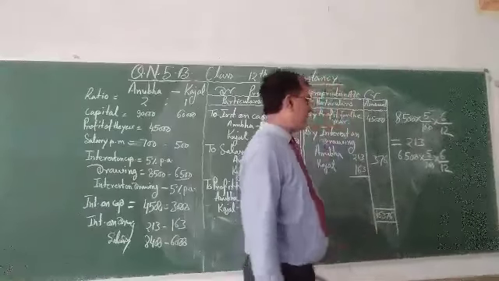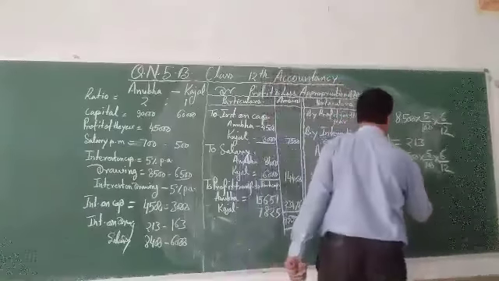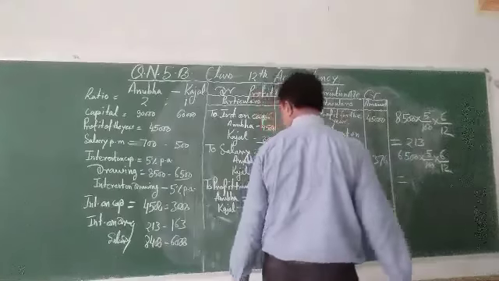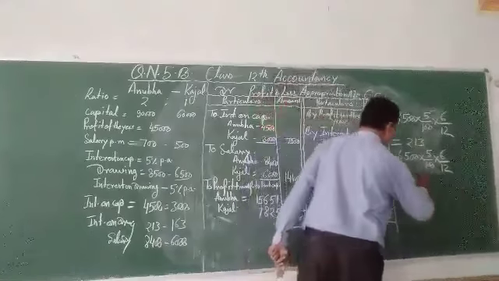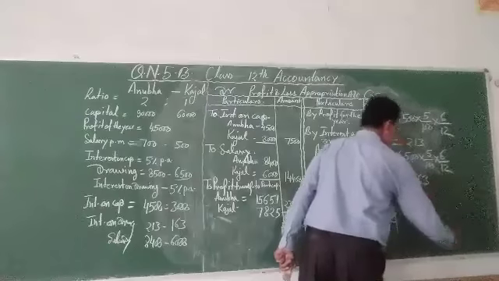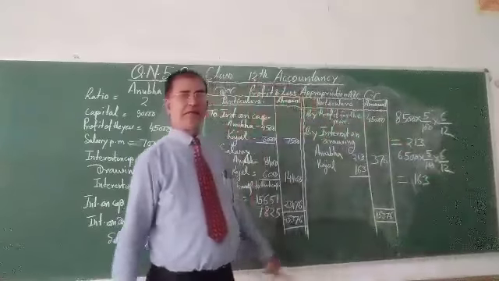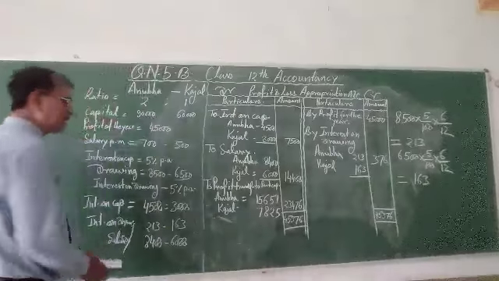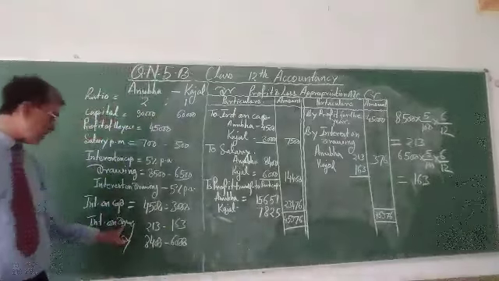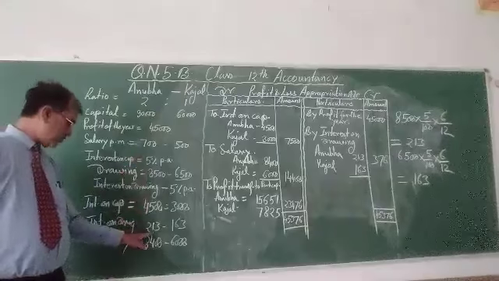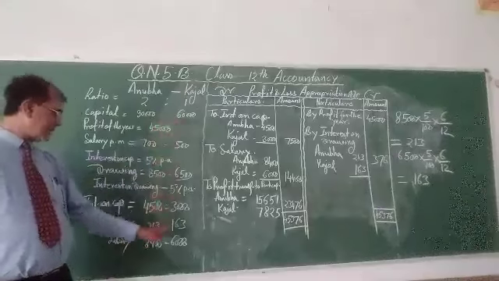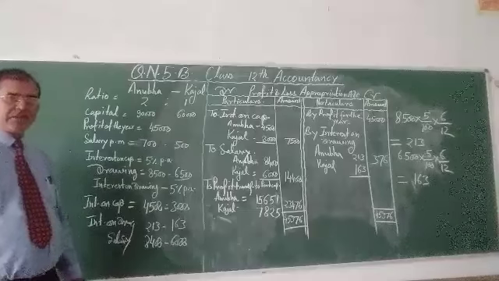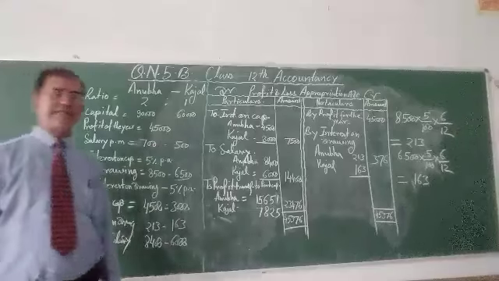The value of interest on drawing of Kajal is 163 rupees. This is the calculation, and you can write in your working notes the interest on drawing: Anubha 230, Kajal 163. After that you can calculate the salary.